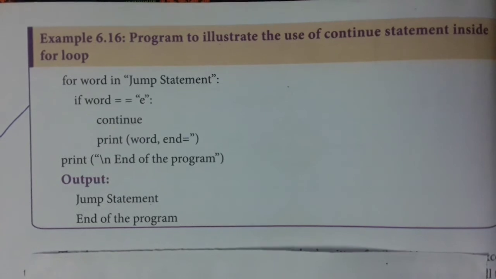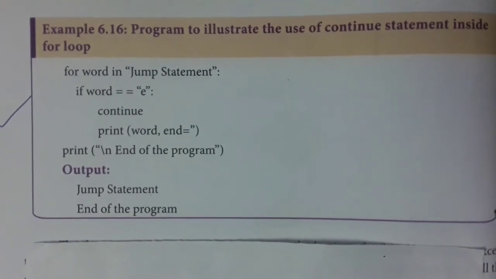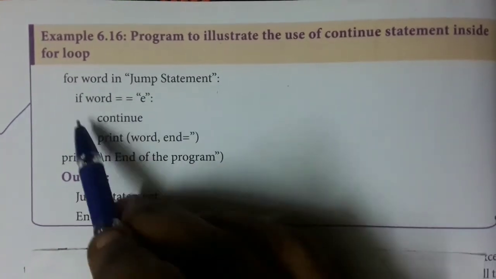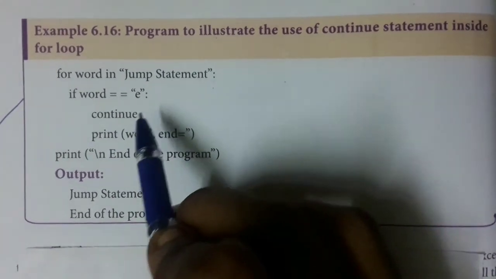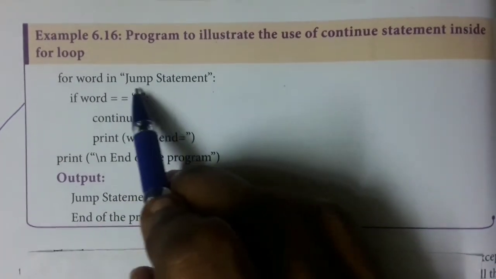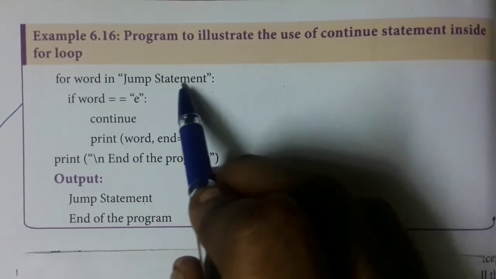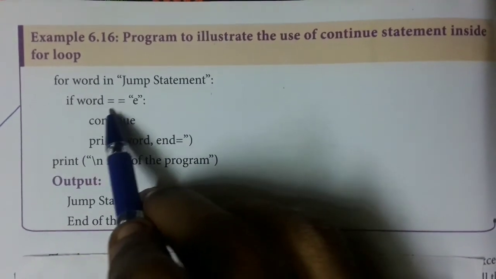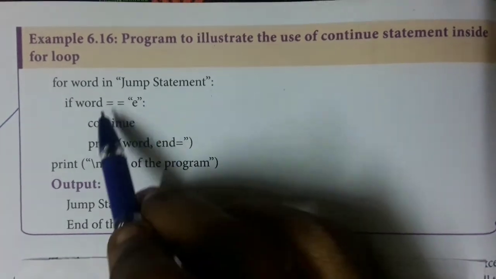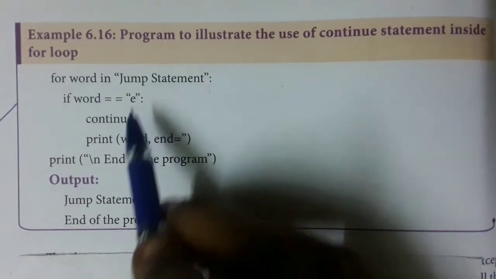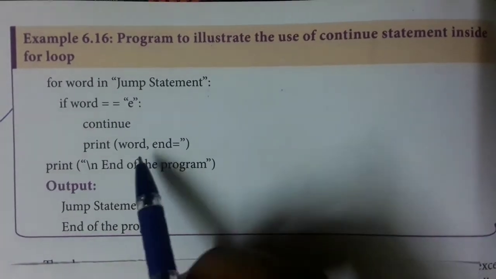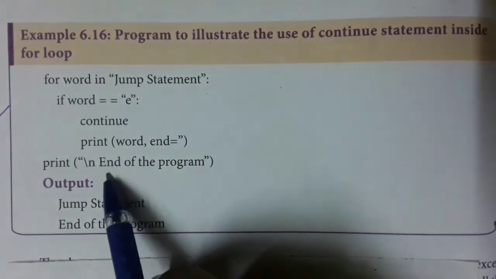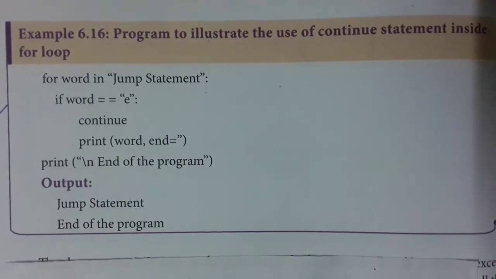Next one is the same example using the continue statement. Jump statement, if word equal to 'e', the loop has to continue. So it will check each and every letter. Here it is e, and again it has to continue. So the full word "jump statement" will be printed. Then end of the program will be printed.